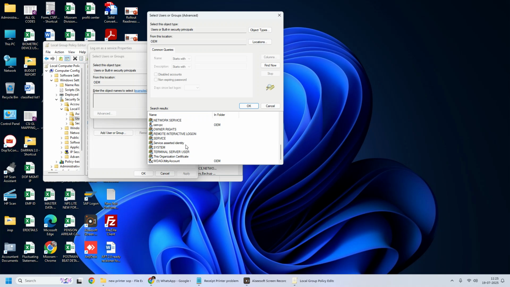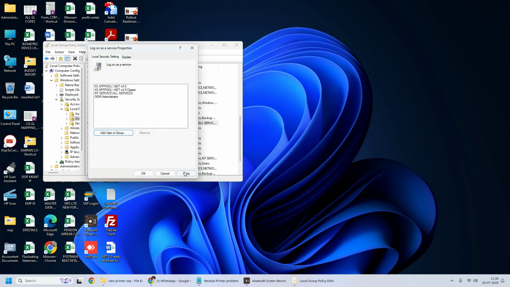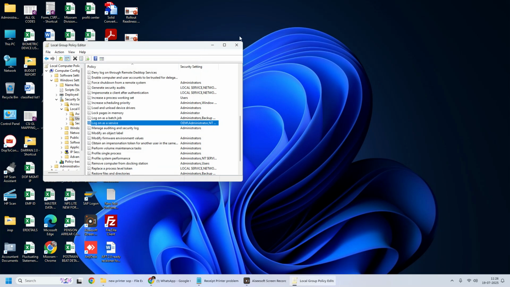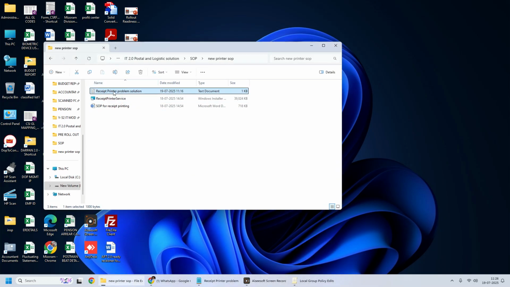And also you search for the, actually here you select the user in which you used to log on to Windows. In most of the cases it will most likely be administrator. Now click administrator, click OK, again OK. Now apply, OK. Now you do the receipt printer installation here, this one.